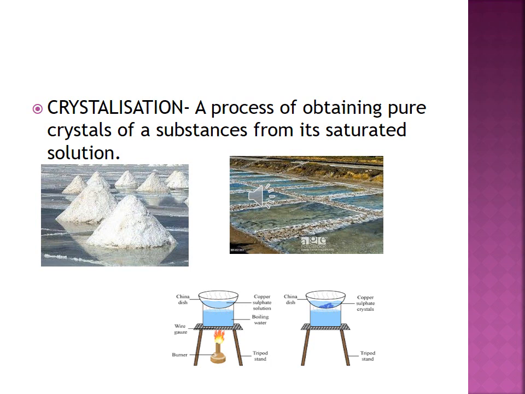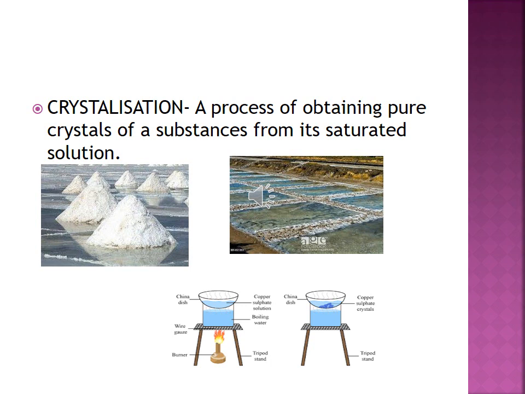So you can see in the picture they are making shallow pits. In them they collect the sea water, the sun evaporates that water, this process repeats again and again, and they make salt crystals, and they have a definite geometrical shape. Crystal means the purest solid form of a substance with a definite geometrical shape. So by this process of obtaining crystals, we are able to purify certain substances.